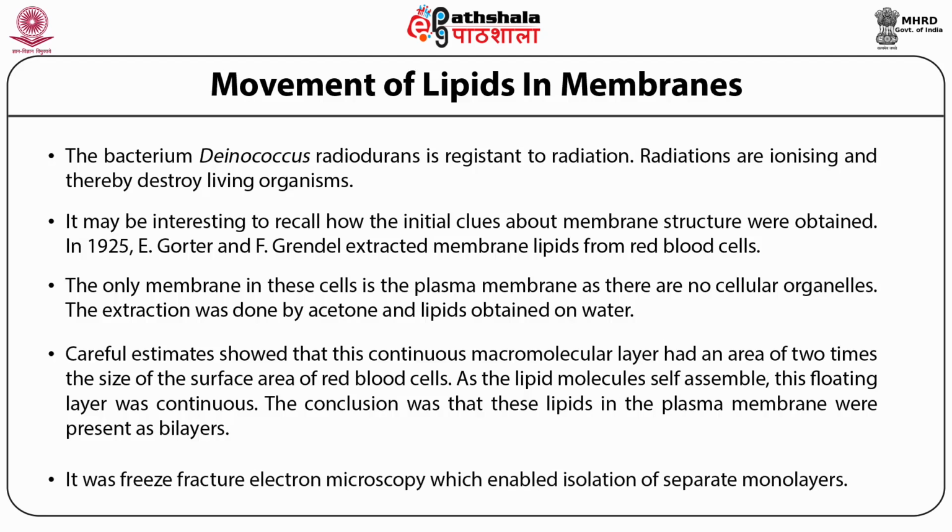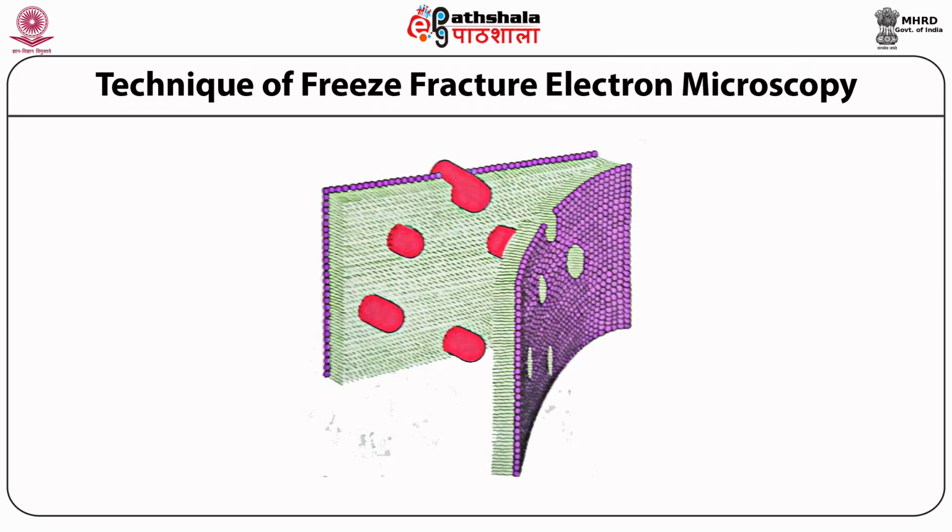It was freeze fracture electron microscopy which enabled isolation of the separate monolayers. Freeze fracture electron microscopy especially turned out to be valuable for finding that proteins are located in the membrane interior as well. This was not initially believed in view of the hydrophobic interior of the membranes. Thus, freeze fracture electron microscopy helped us in gaining the correct insight about the membrane structure in those early days.